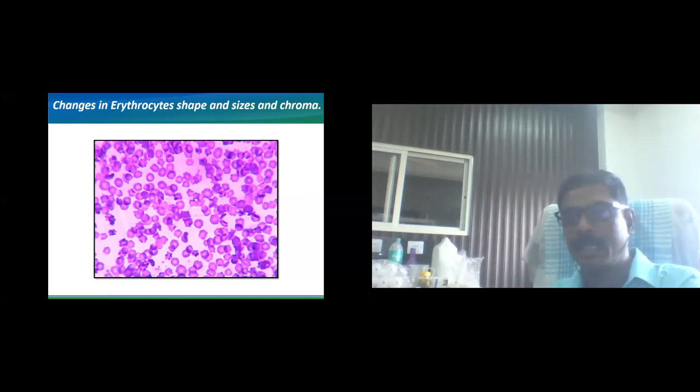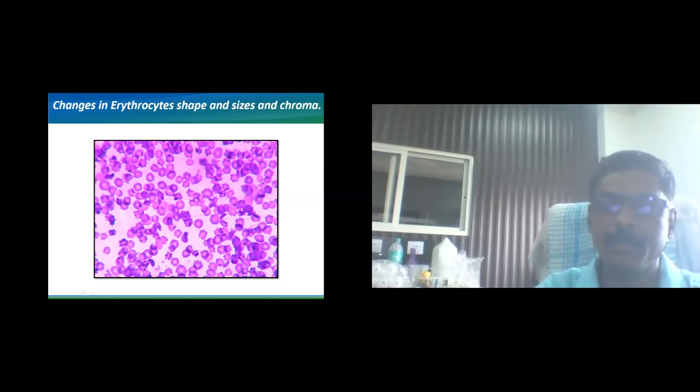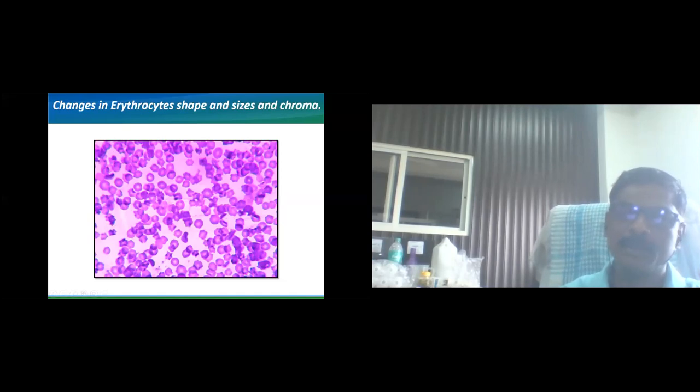It is not exactly polychroma, but the brightness of the erythrocyte has changed, and the erythrocytes look dull. If we observe such dull erythrocytes, definitely these dull erythrocytes are not able to transport oxygen, and this type of erythrocyte has to be removed from the circulation.